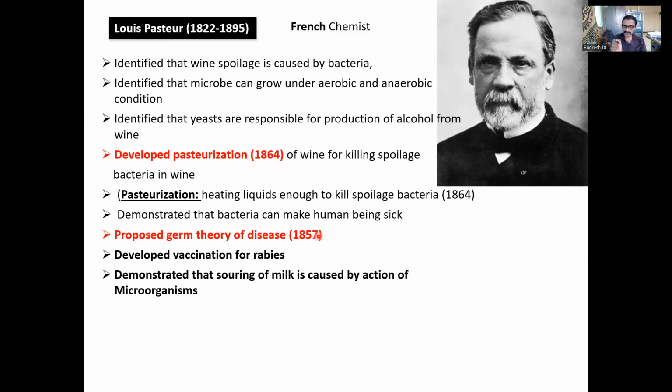So small organisms which are too small to be seen with the naked eye will enter into the human body. The growth and multiplication of these organisms inside the human body will make the human being sick or diseased. That is called the germ theory of diseases. But during that time, he had not given the proof of which organism causes which disease. The proof for the germ theory of diseases was provided by Robert Koch. We'll study that in the future slides.